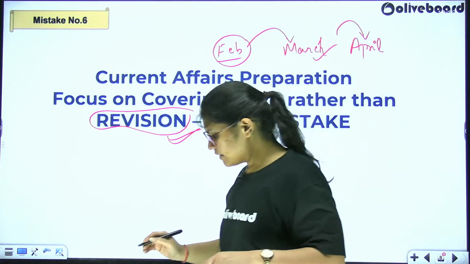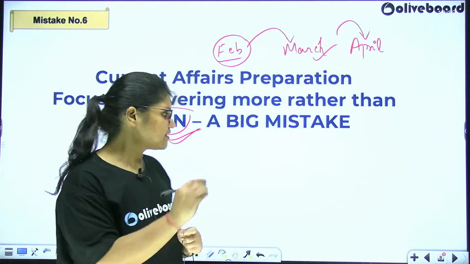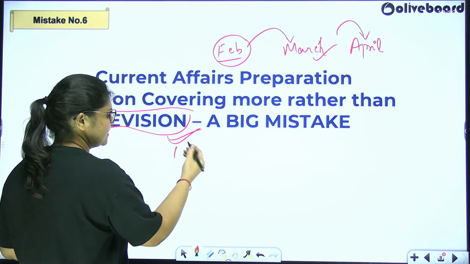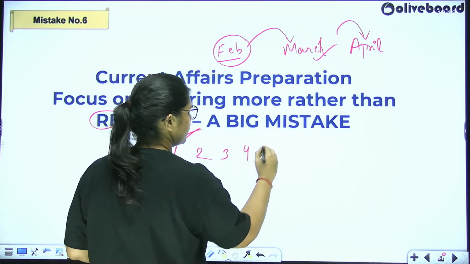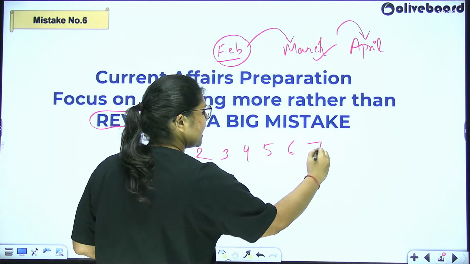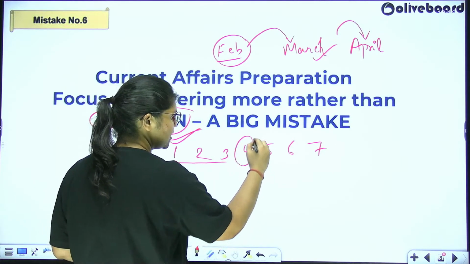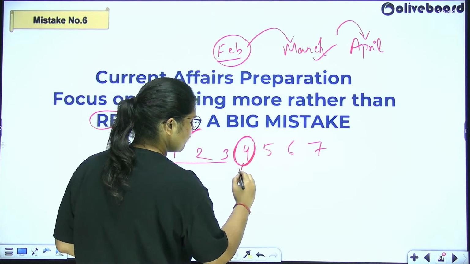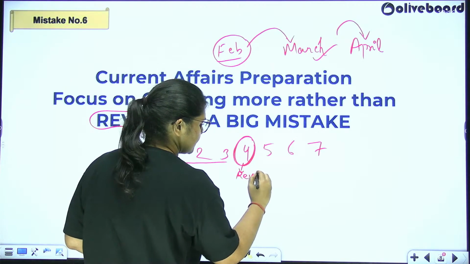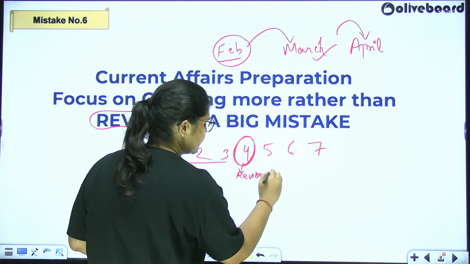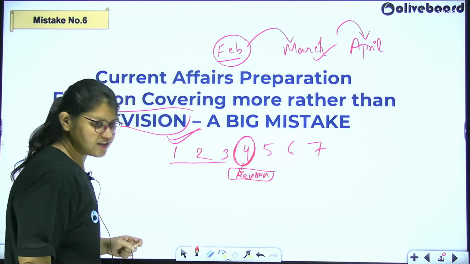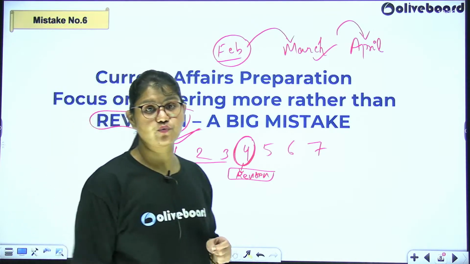For example, if you are studying in a week, there are 7 days, 1, 2, 3, 4, 5, 6, 7, right? I would recommend that after every 3 days, you at least need to take some time out and put it for revision. That can be 1 hour, 2 hours, some extra number of hours apart from the study plan that we have shared with you.